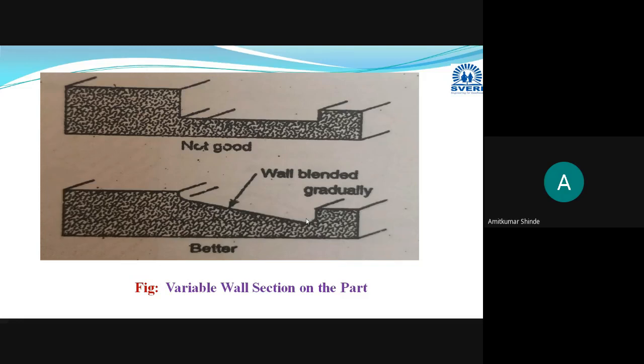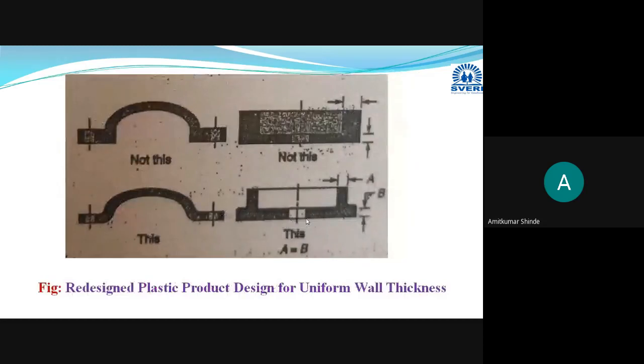To avoid that, a gradual decrease in the wall thickness is provided. Then the next point: these are some variations in the wall thicknesses. Whenever you are manufacturing plastic handles and knobs, instead of giving uneven thicknesses, here you can see that this is the more thick